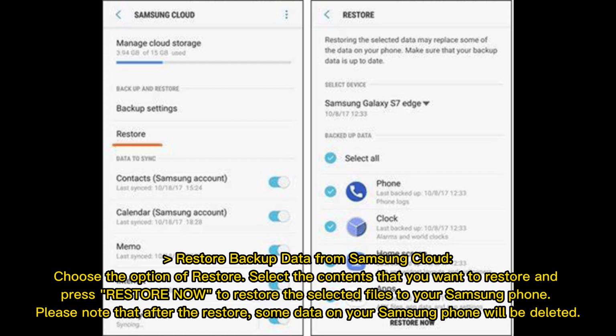Restore backup data from Samsung Cloud. Choose the option of Restore. Select the contents that you want to restore and press Restore Now to restore the selected files to your Samsung phone. Please note that after the restore, some data on your Samsung phone will be deleted.